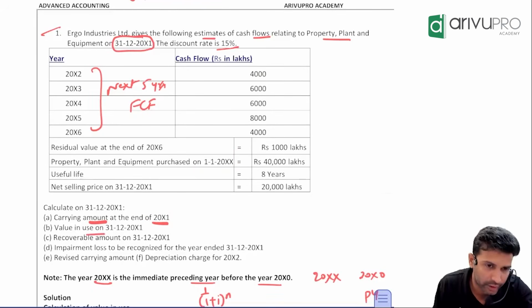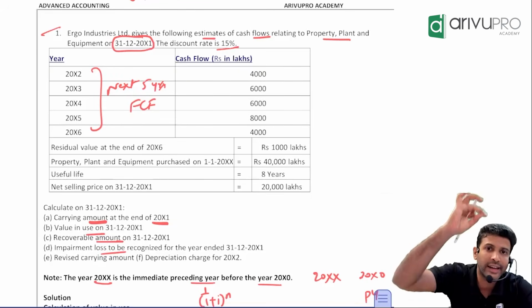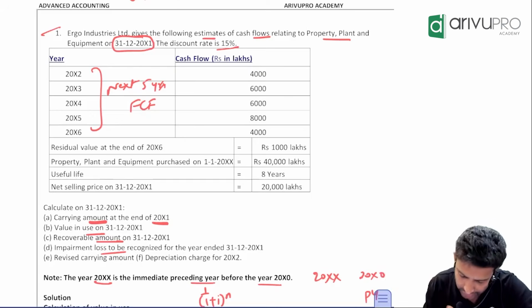Value in use we have already found. Recoverable amount we have already found. Impairment loss we need to find. To find impairment loss we also need the carrying amount. Okay, so they'll give some information. Check.